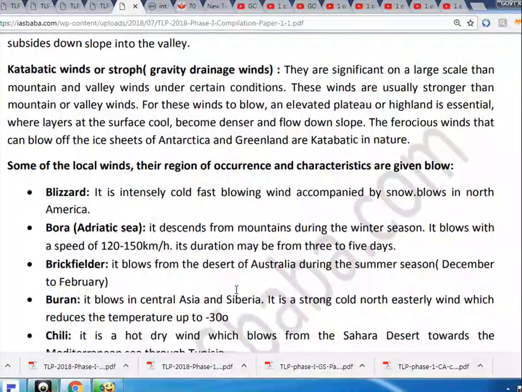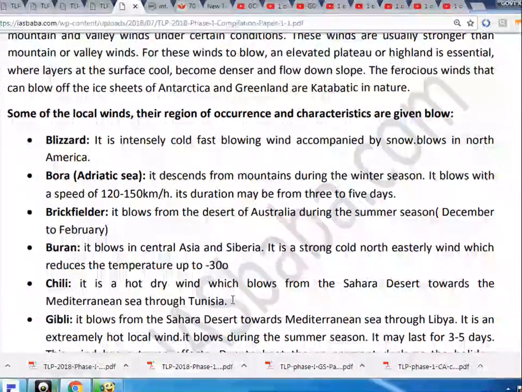Chinook, snow or ice eater, it blows in the USA and Canada between December and March. It descends on the leeward side of the mountain. It is warm and dry and causes the snow to melt. It has a soothing effect on weather and society.